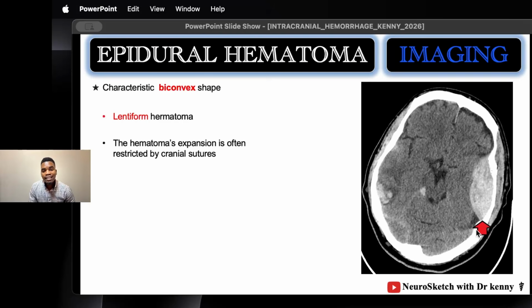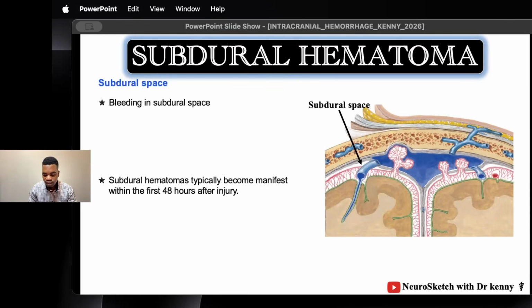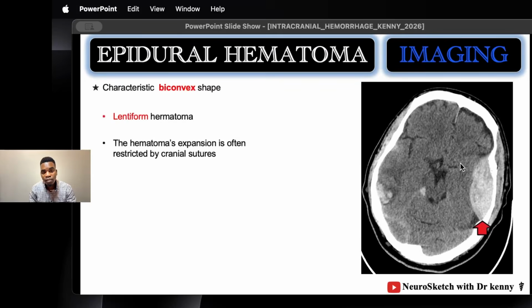Now, the dura mater is attached to the skull, but the skull has sutures, and at the sutures you have a tight attachment between the dura mater and the skull. So this blood cannot cross sutures. It's limited by sutures. It's restricted by sutures. It does not cross sutures. And so because we have a suture here and a suture here, this blood is limited here and here, so it expands at the body here, and so we have this biconvex appearance on CT scan. So this is a neurosurgical emergency and should be treated immediately.